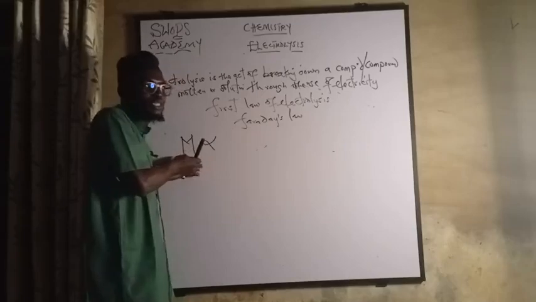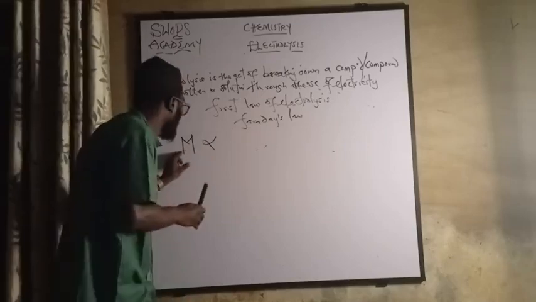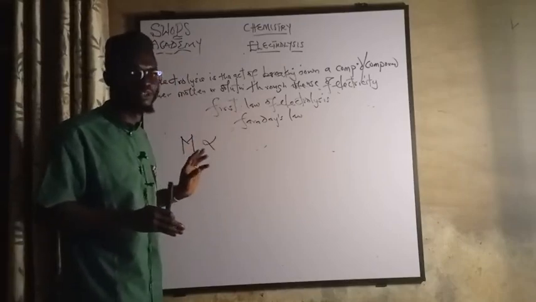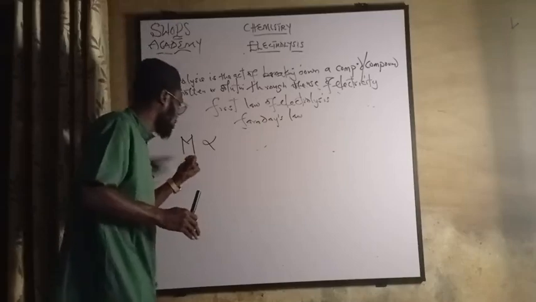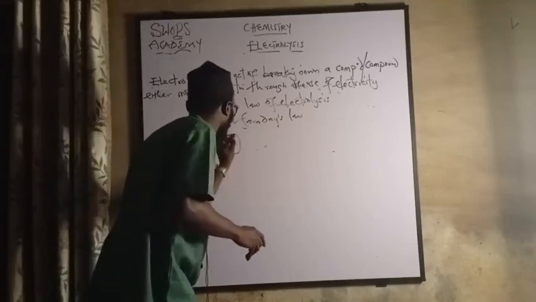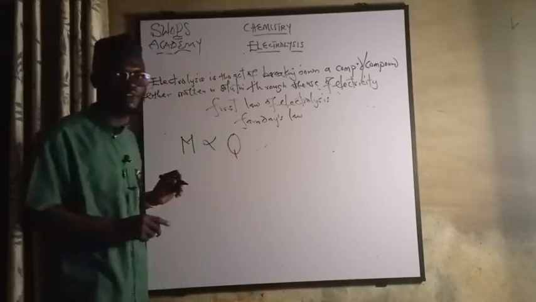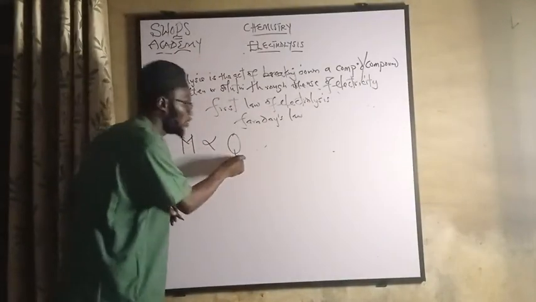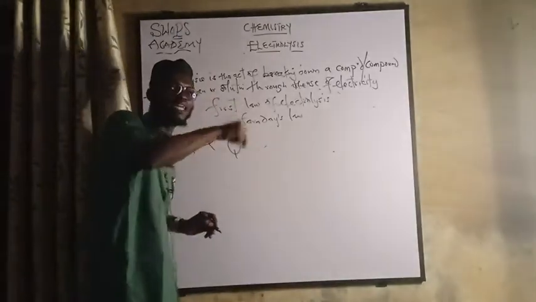They prefer this more than the theoretical aspect. Mass, represented by M, is directly proportional to the quantity, and we use Q to denote the quantity of electricity passing during that electrolysis.